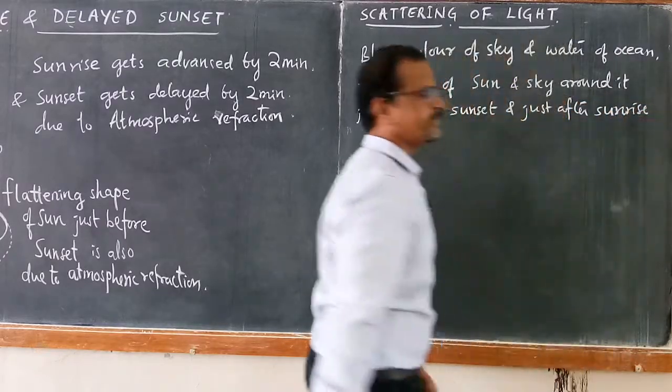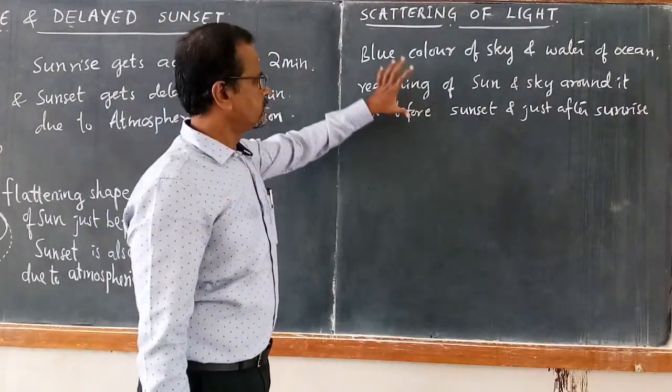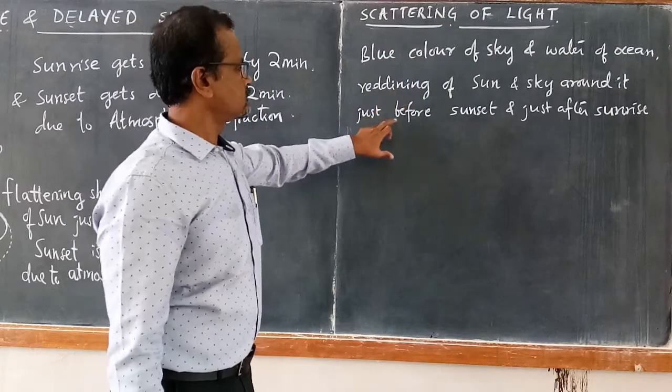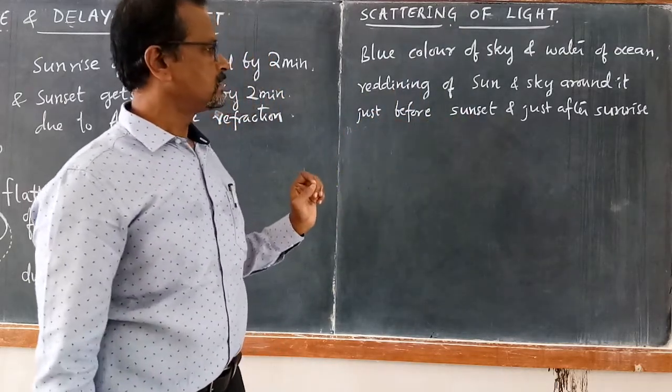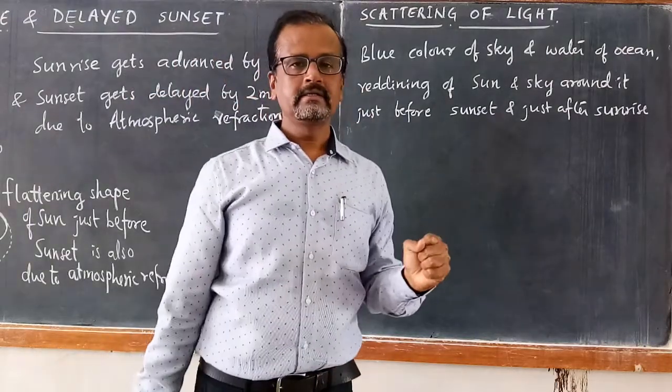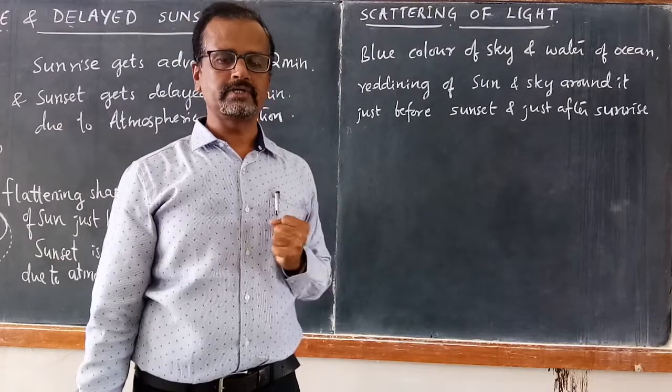The sun appears to be a beautiful red sphere, a red disk just before sunset and just after sunrise, and the blue color of the sky. These are all beautiful phenomena that we see in our nature.